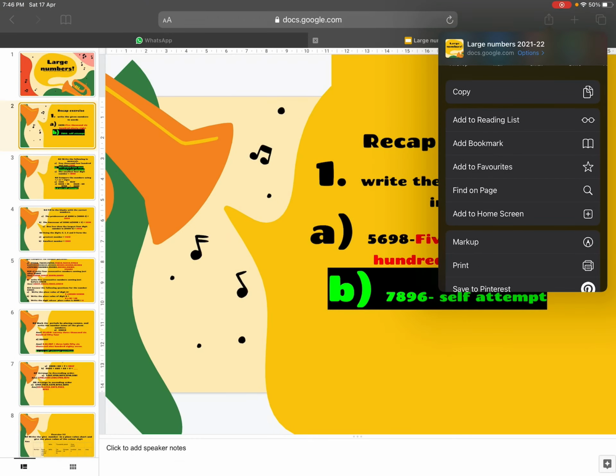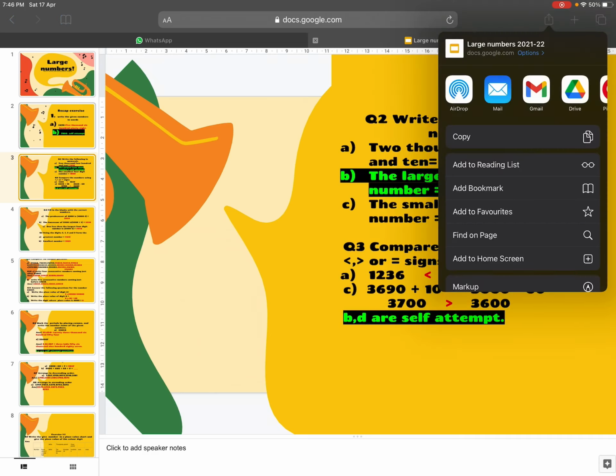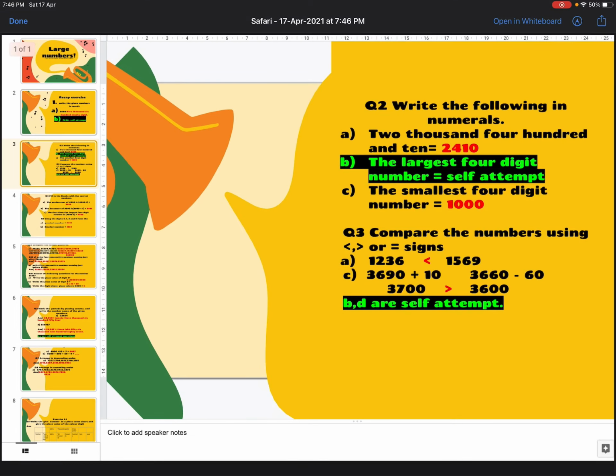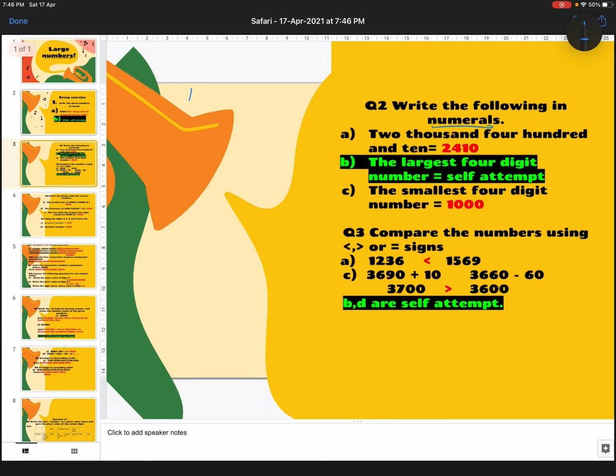You turn up your page number 2. Question number 2. Again in the books, with a sharpened pencil, you have to write the following numerals. Dear children, numerals means numbers. So the statement given to us is 2410.